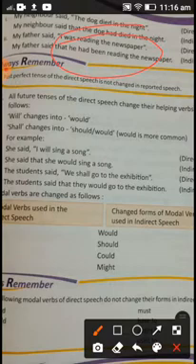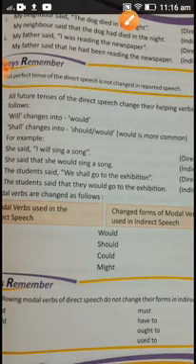For example, here you can see, she said, I will sing a song. So she said that she would sing a song. Will is changing into would, but in which condition? When we have what? Reported verb in which form? In second form, said, in past tense.